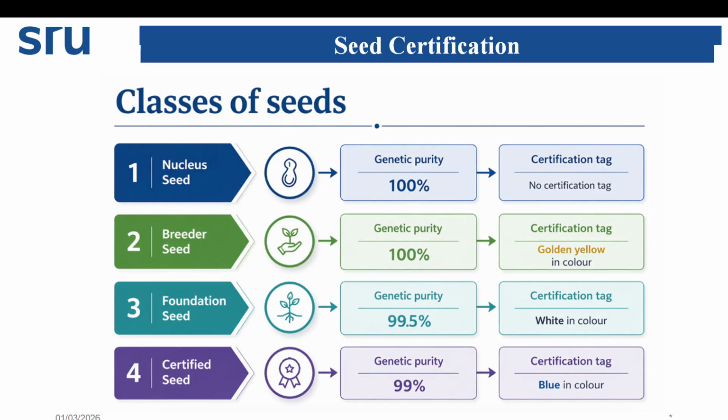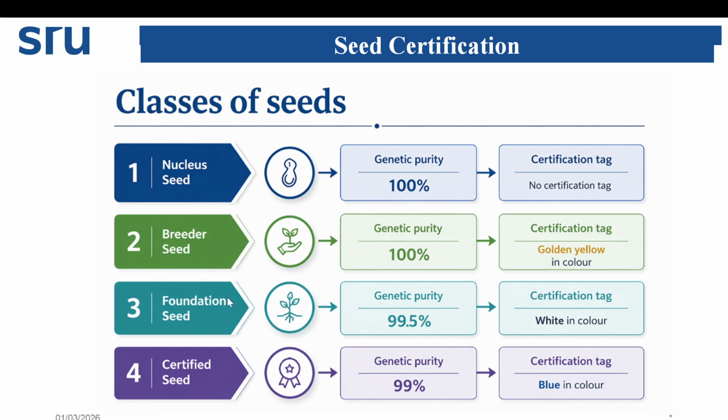Now we'll see what are the different classes of seed. Mainly there are four classes: nucleus seed, breeder seed, foundation seed, and certified seed. Nucleus seed means the basic source of seed, having 100% genetic purity. No need of any certification. Second, breeder seed: again 100% genetic purity, with a golden yellow certification tag.